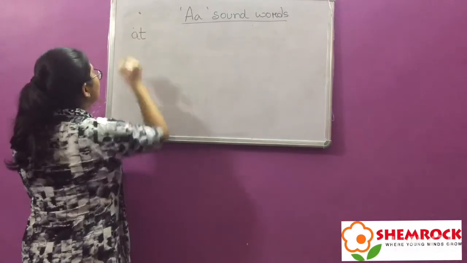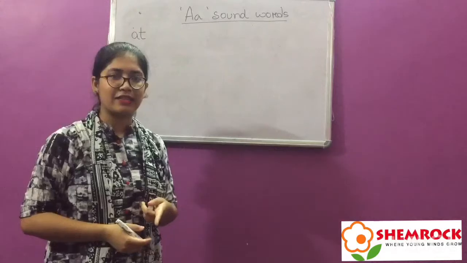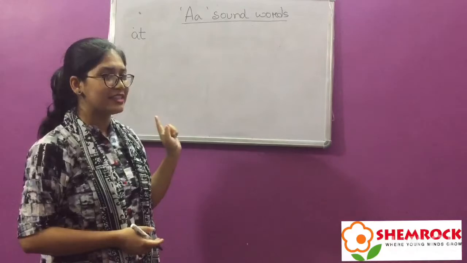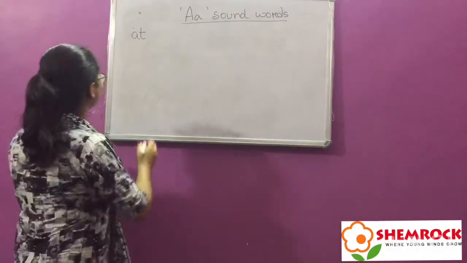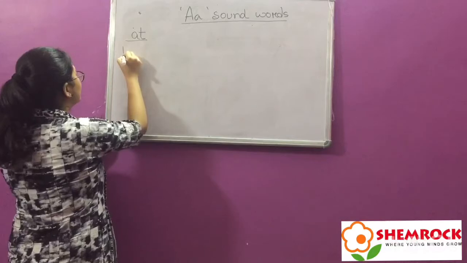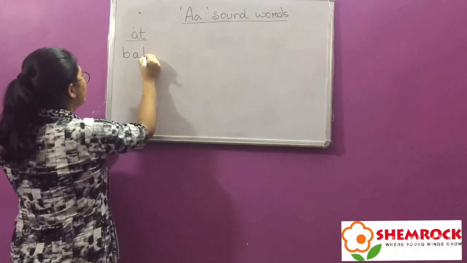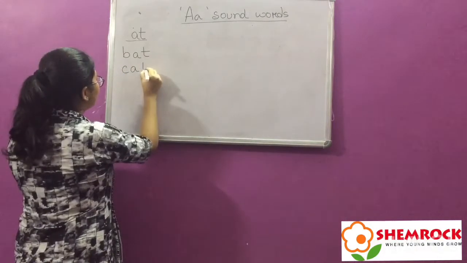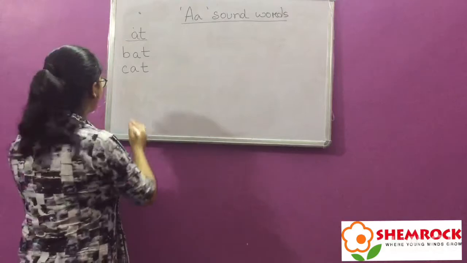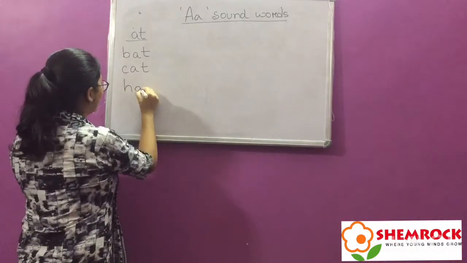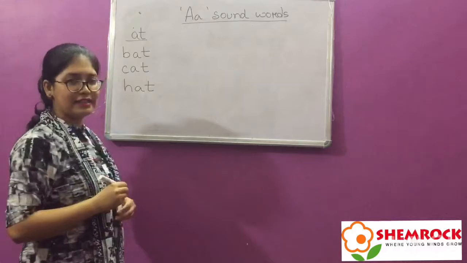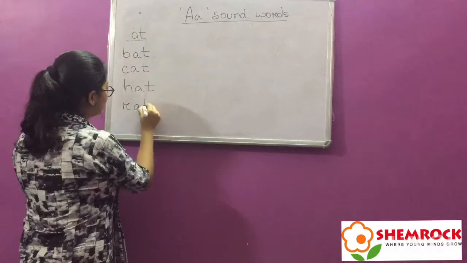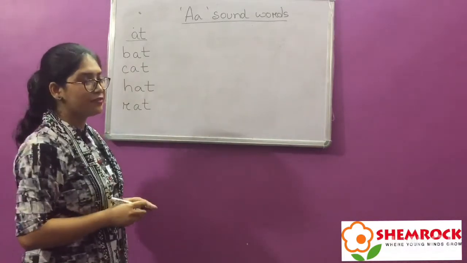A T. It's pronounced as at. What? At. So can you say some words with at? Yes. Very good. It's bat. B A T. Bat. C A T. Cat. Again. H A T. Hat. R A T. Rat.